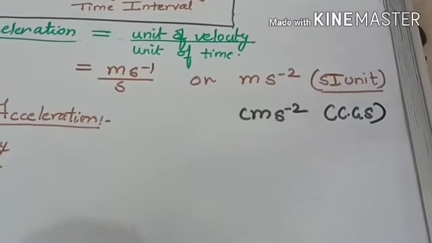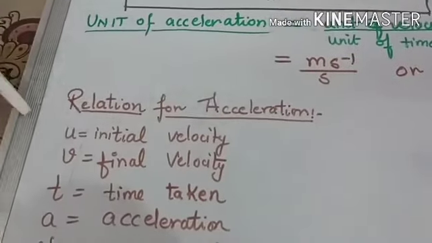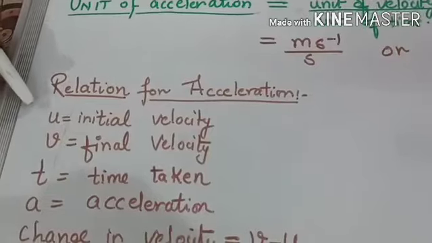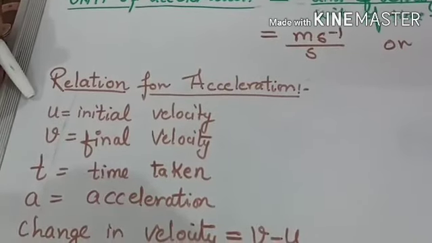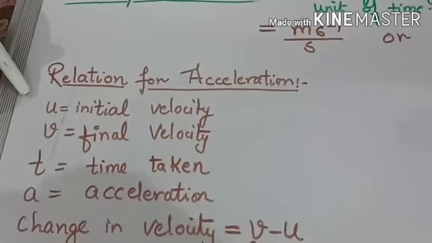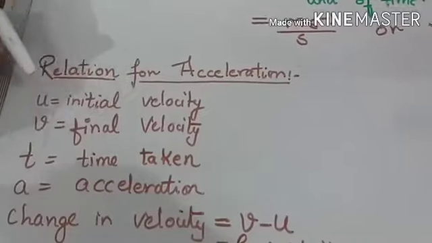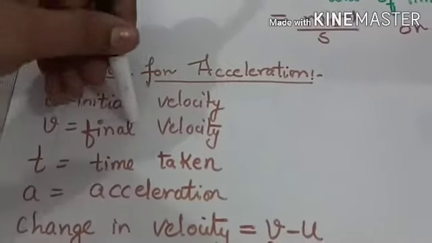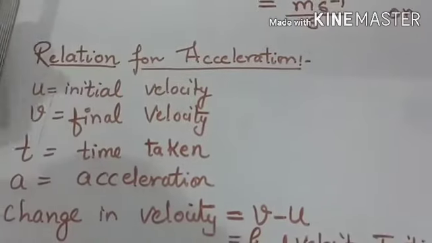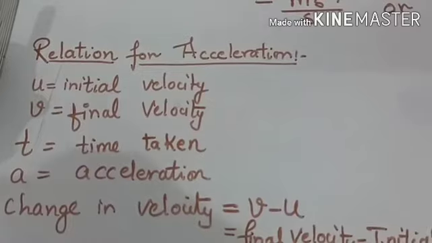Now we will find the expression for acceleration. Suppose a body is moving with initial velocity. After time t, its velocity changes to final velocity. We have to find the acceleration. So initial velocity is written with small u. Final velocity is written with small v. Time taken is written with small t. Acceleration is written with small a.